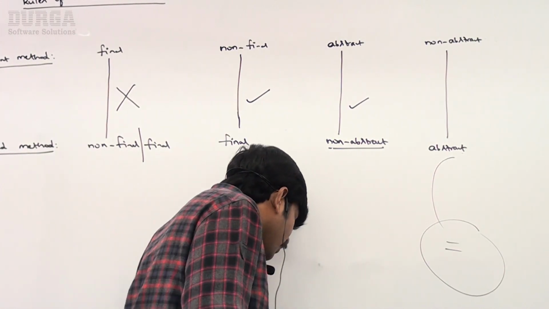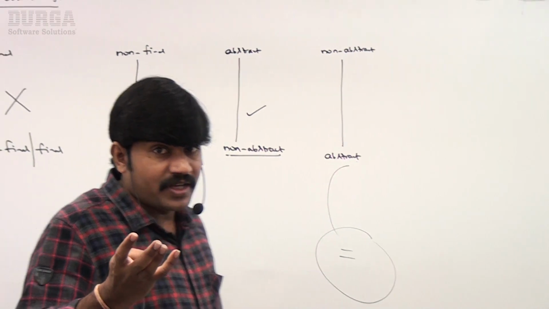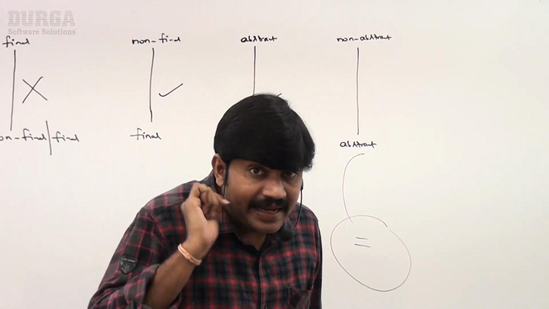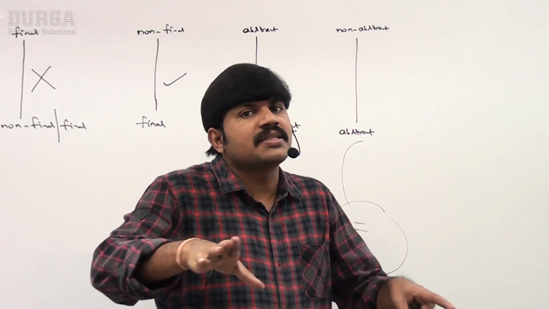Okay, sir, what about the remaining modifiers? The remaining modifiers are synchronized, native, strictfp, but for our OCJA exam these are not required.